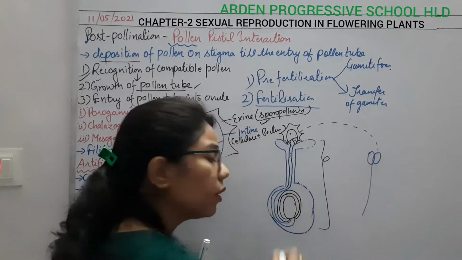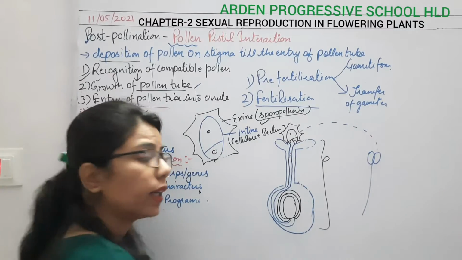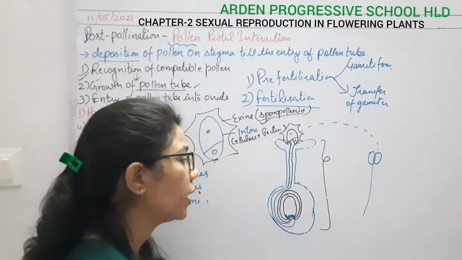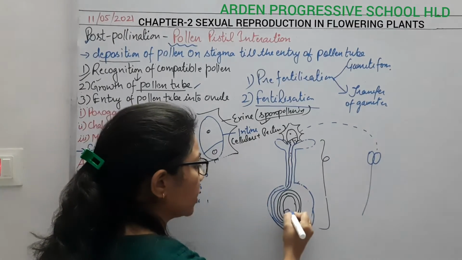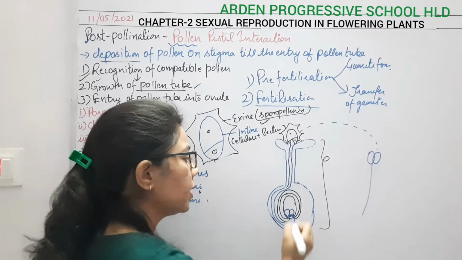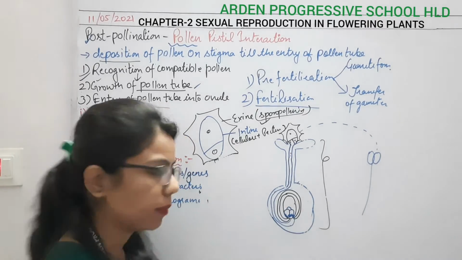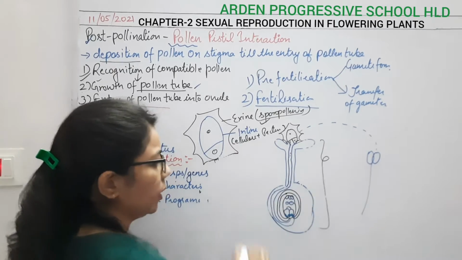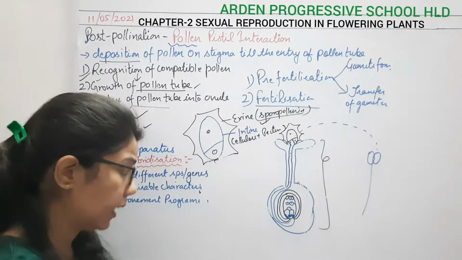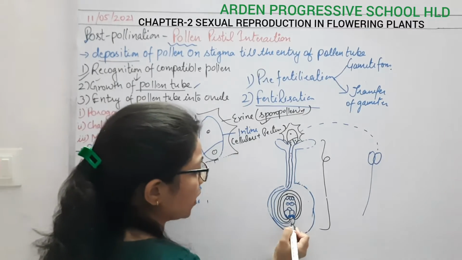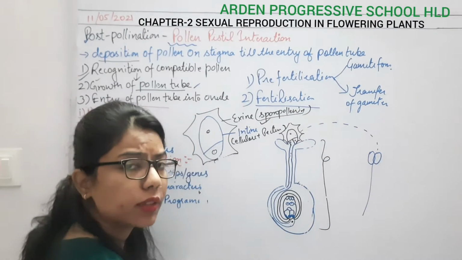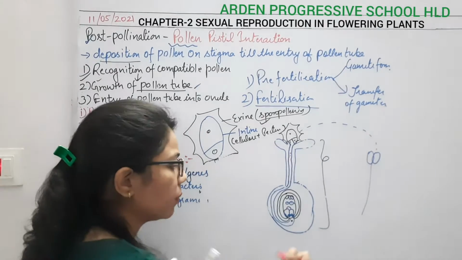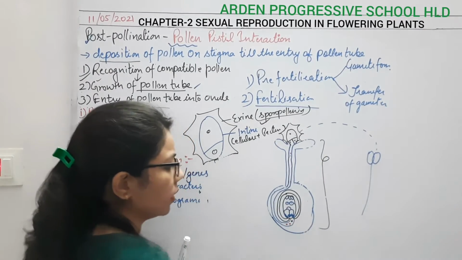Through the micropylar end. At the micropylar end, there is the filiform apparatus. Here you can see that synergids are present and one egg cell is present. At the center, two polar nuclei, and here antipodal cells are there. And in this pollen tube, at the tip there is the tube nucleus, and backwardly two male gametes are there.